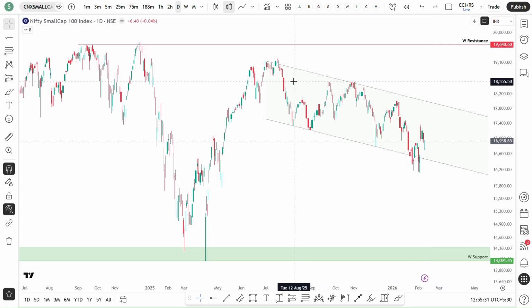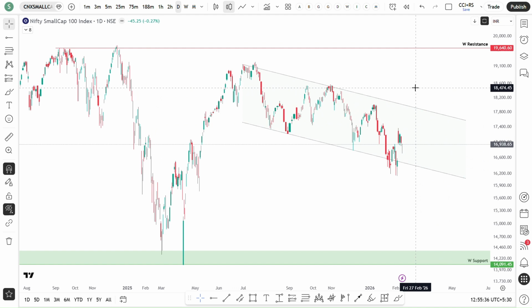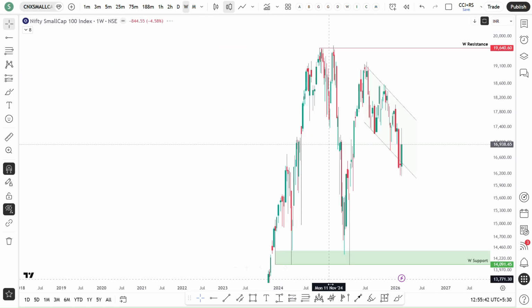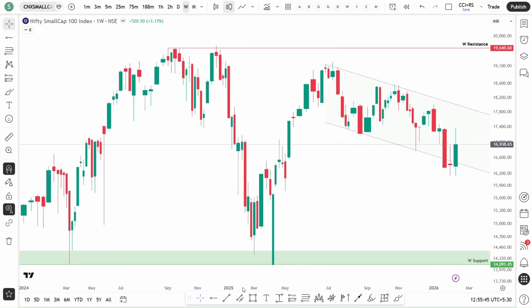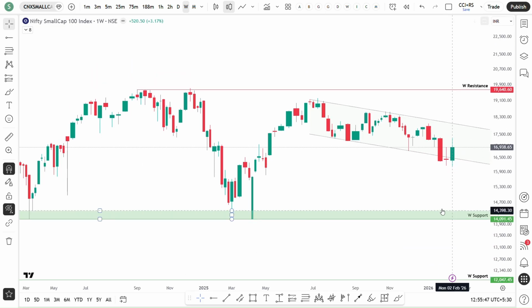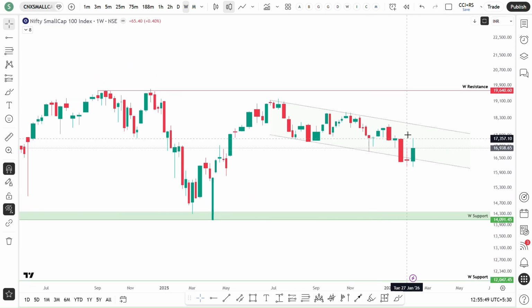And then smallcap is going in this downside channel. So as of now, nothing has changed when compared to the previous week. So I think it's better we shift to weekly. Yeah. So now if you see, it is in the same channel. So unless this channel breaks out, unless the price takes out this channel resistance, we can't say the bias is positive. Till then, the bias is negative only.